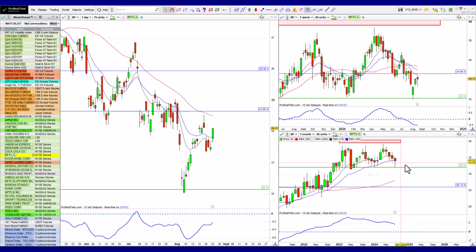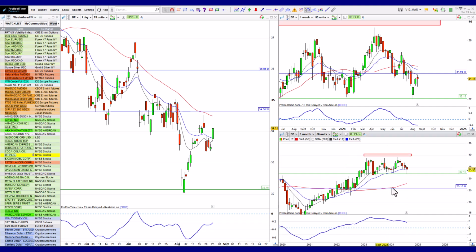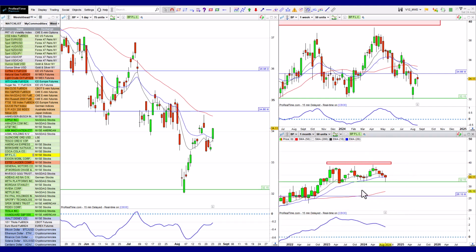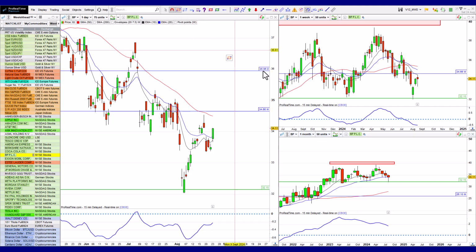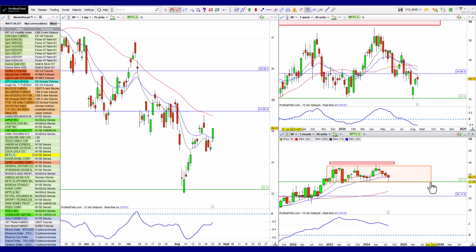BP at the bottom of its range now, so this is range bound. I should actually mark that so that we can all see that. Let me do that, and then we'll see if it can break out of its range to the upside. So let's just do that. There we go, and then mark that. So let's see what happens there.